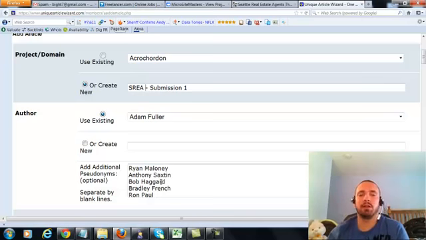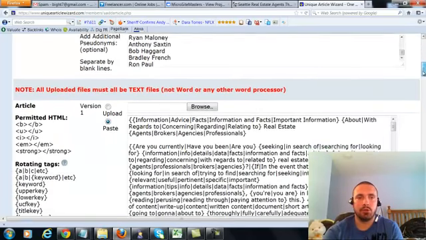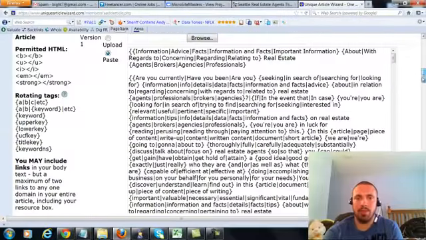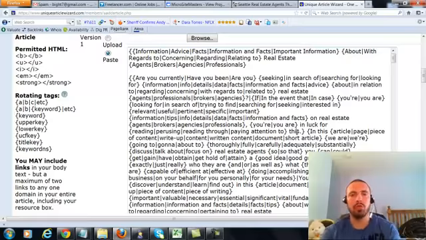Anytime you do a submission, I recommend just pasting in 200 random author names. You can either create them or find them online. It doesn't matter. Alright, so here is my article boxes. We got 3 article boxes. I put the same information in each one because this is a very well spun article that I hired someone to do.